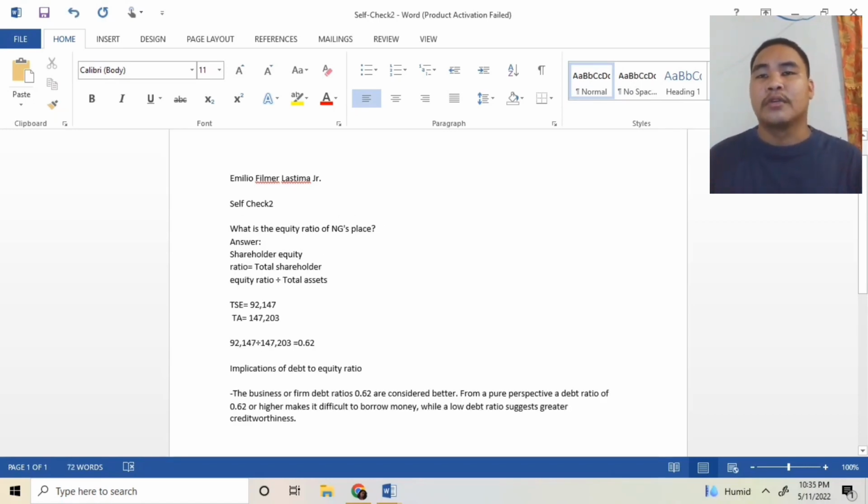Self-check 2. What is the equity ratio of NG's Place? What are the implications of the debt to equity ratio of NG's Place? Answer: shareholder equity ratio equals total shareholder equity divided by total assets.